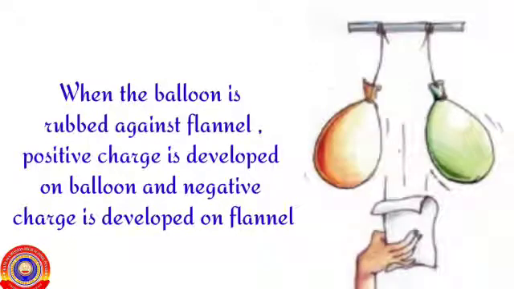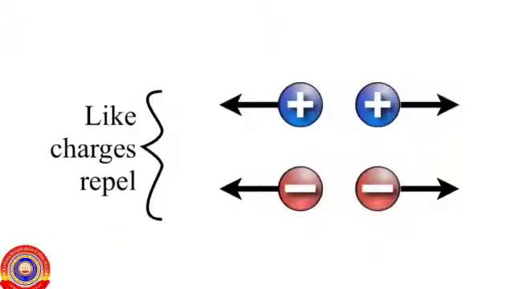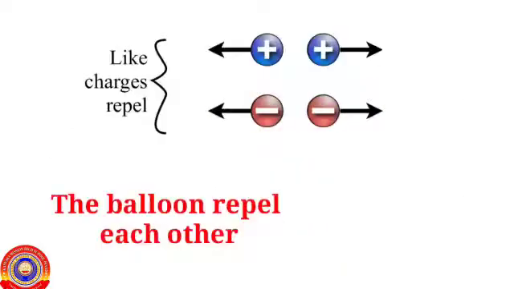Yes, when the balloon is rubbed against flannel, positive charge is developed on the balloon and negative charge is developed on the flannel. Like charges repel each other. So, the balloons repel each other when the flannel is removed from them.